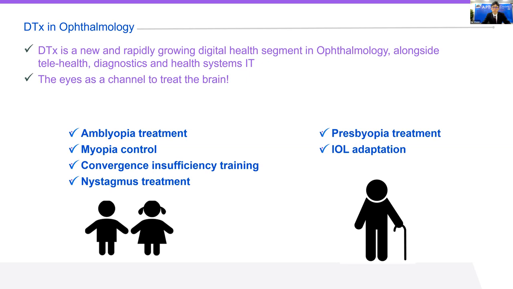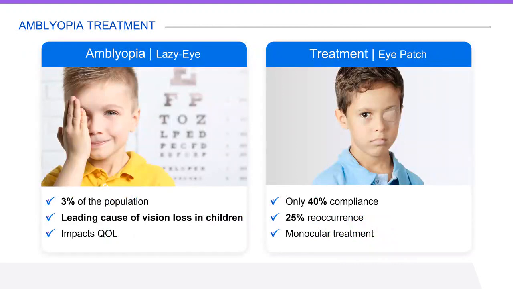With adults, we know that we can deliver therapeutics in presbyopia treatment and IOL adaptation. This is usually treated by a method called perceptual learning. Specific stimuli to the brain at the threshold of recognition help to improve visual acuity. Today in this talk, I will mainly focus on the first two therapeutics. The first one is amblyopia, lazy eye treatment, and the second one is myopia control. So I'll start with lazy eye, amblyopia.